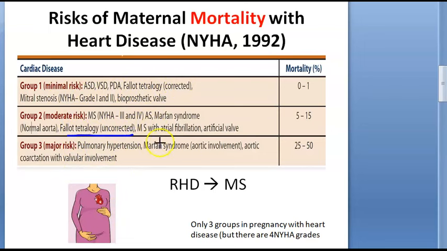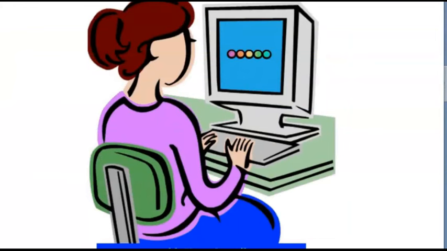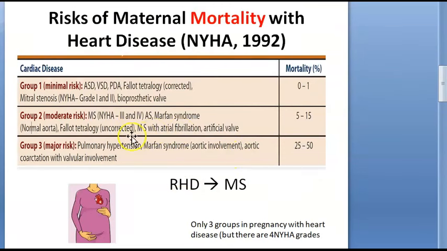What are the other things? If this mitral stenosis is involved with atrial fibrillation, then also it is a moderate risk. Mitral stenosis with atrial fibrillation. Guys, focus. What are we looking at? We are looking at group 2. Can you say group 2? Group 2. Very good. Group 2. So in that you have mitral stenosis, NYHA grade 3, grade 4 and mitral stenosis with atrial fibrillation.